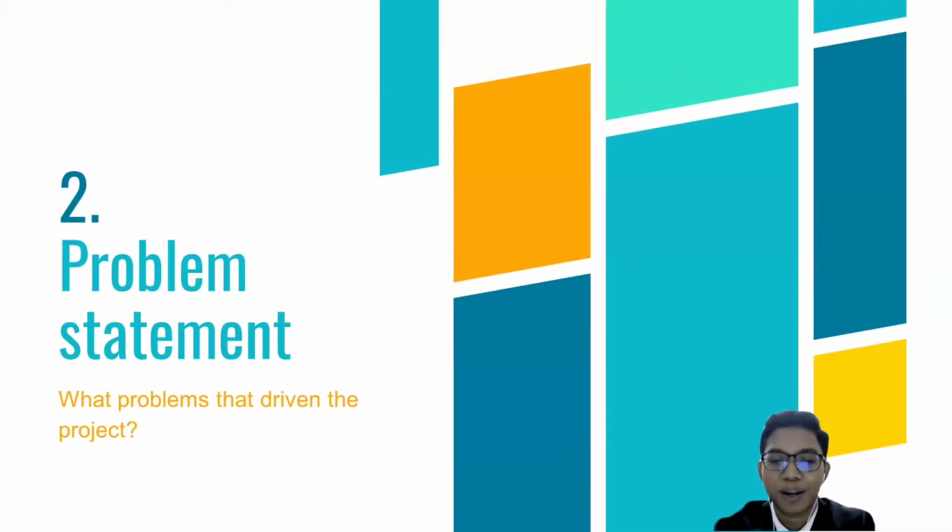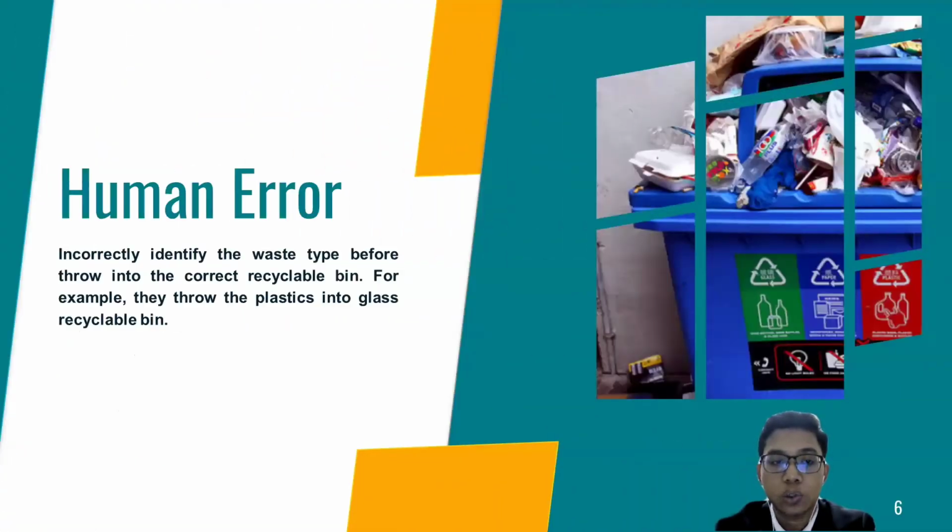Next, we are moving to the problem statement. So, what problems drove us to do this project? First is the human error issue, where people incorrectly identify the waste type before throwing it into the correct recyclable bin. For example, they throw plastics into the glass recyclable bin. This makes the recyclable bin make no difference in collecting and segregating the waste.